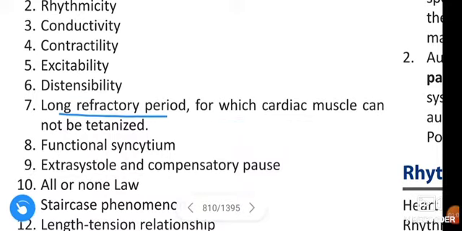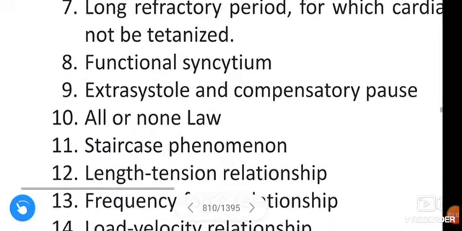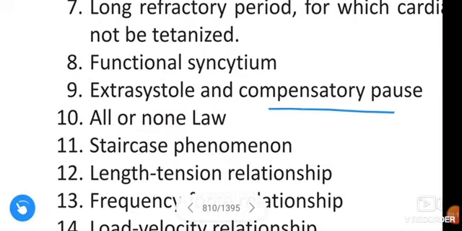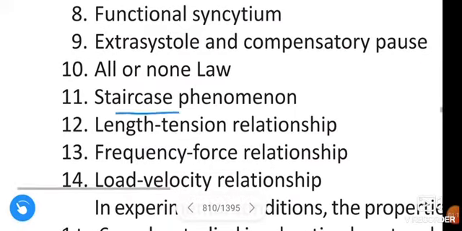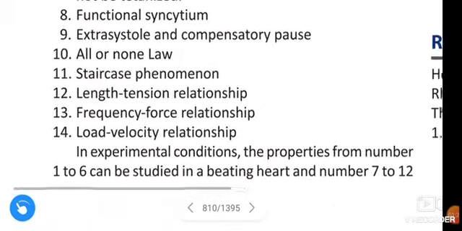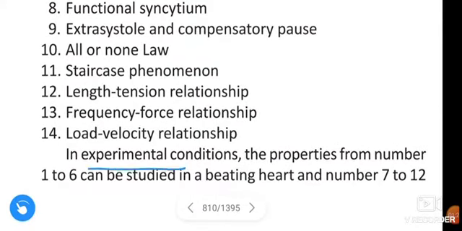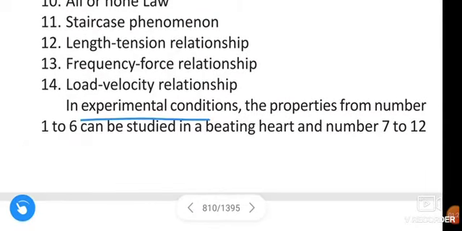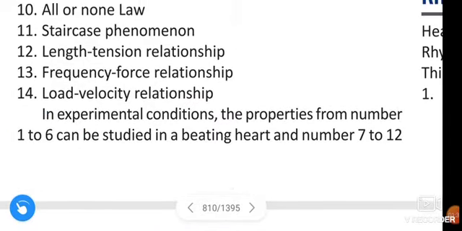Functional syncytium, extrasystole and compensatory phase, all-or-none law, staircase phenomenon, length tension relationship, frequency force relationship, load velocity relationship. From which, in experimental conditions, the properties from number 1 to 6 can be studied in a beating heart, and number 7 to 12 can be studied in